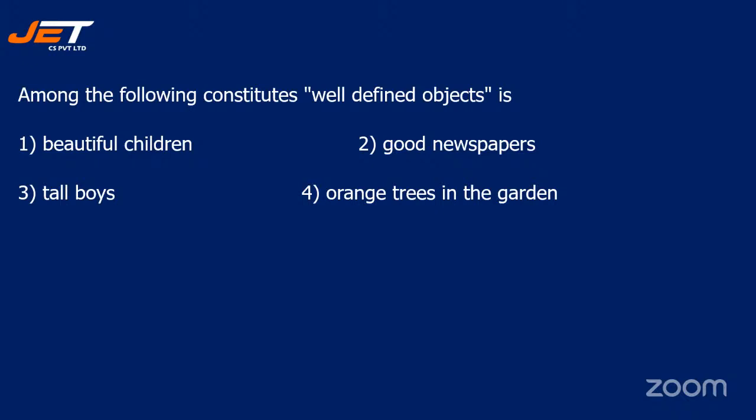So we don't have anything specific. The third one, tall boy: there are many boys who are very tall. But the fourth option says orange trees in the garden. Something specifically you are talking about. That is why this is called a well-defined object. So your answer must be option 4.